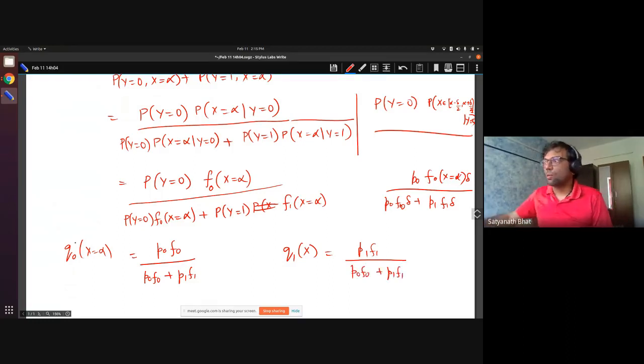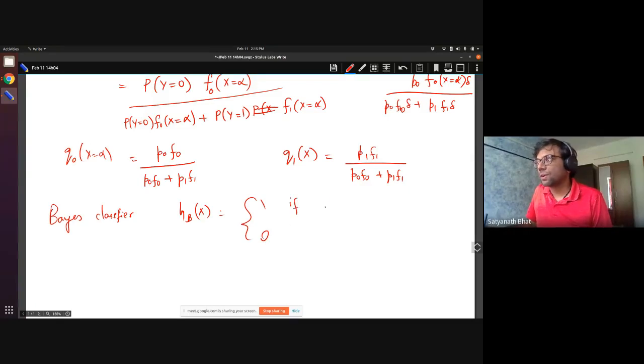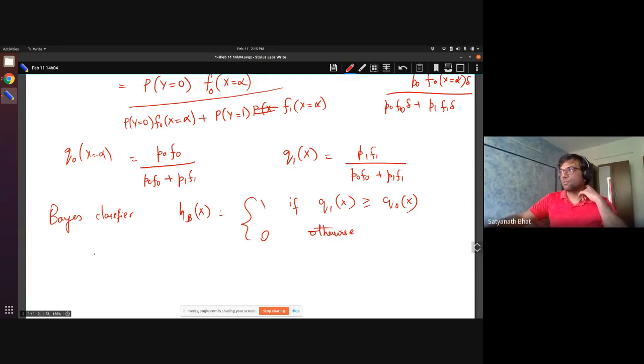Now what is our Bayes classifier? Our Bayes classifier is the same. Our Bayes classifier h_B of x will again be 1 if q1 of x is greater than or equal to q0 of x, and 0 otherwise. So this is our Bayes classifier as before.